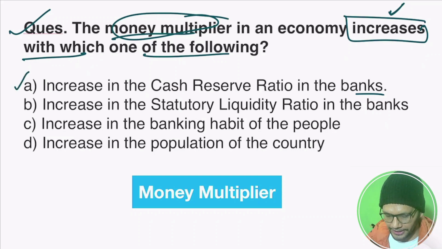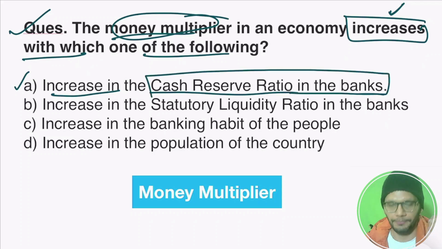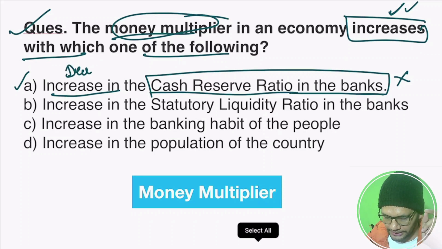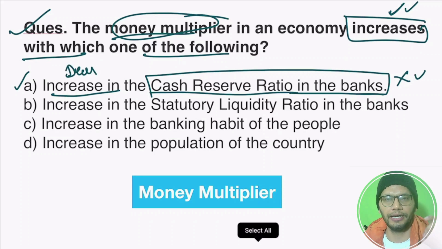The first statement is increase in the cash reserve ratio in the bank. When cash reserve ratio is increased, it means money multiplier is decreased. But this question is asking about the increase in the money multiplier. So this statement is absolutely incorrect. If there would be decrease here, then this statement would be definitely correct.